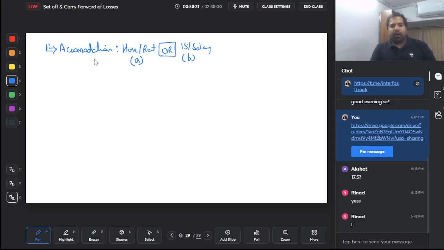So if he is giving you a house, let's say in Mumbai, then whatever is the rent that he is paying, or 15% of salary, whichever is less, will be considered as accommodation value. Salary here is slightly different. Generally salary is BDC, but here salary includes everything which is monetary and taxable. Example, does it include S? Yes. Does it include A, allowances? Yes, only the taxable part.